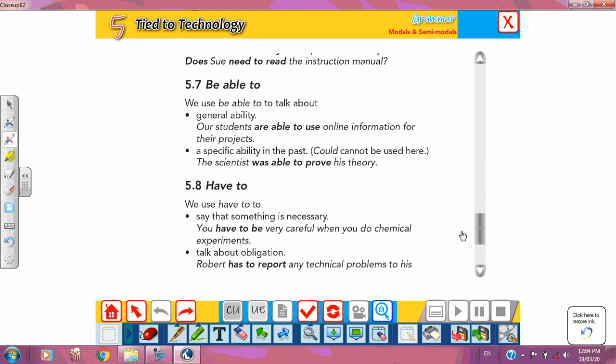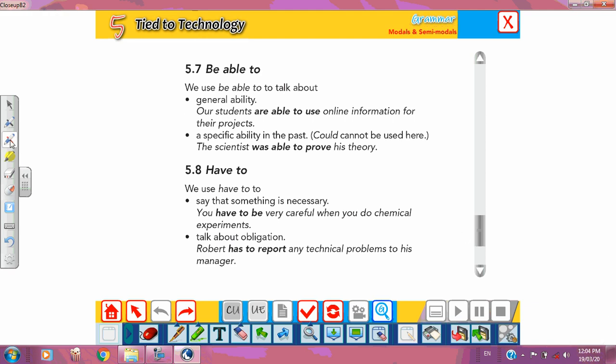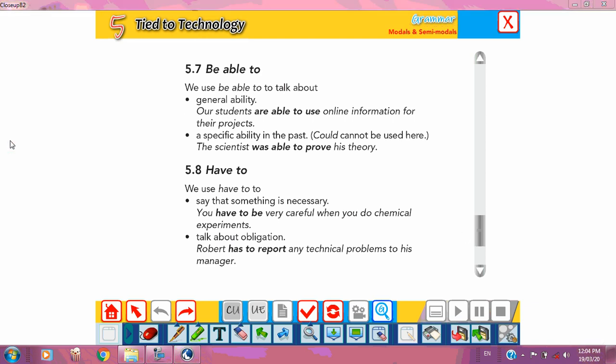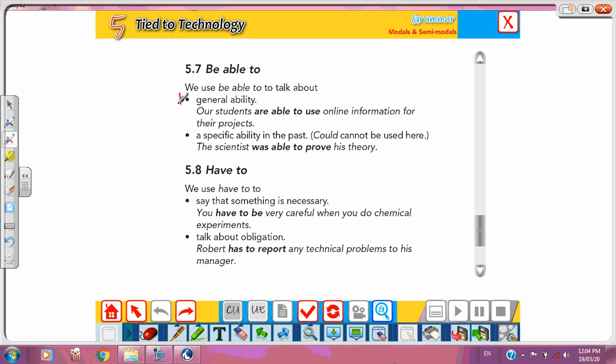And let's go to be able to. Be able to is used to talk about two things: number one, general ability, number two, specific ability in the past. So ability: people are able to study abroad, students are able to upload their files. Two, a specific ability but in the past: scientists were able to prove their theory.